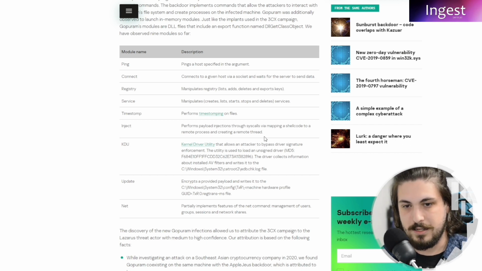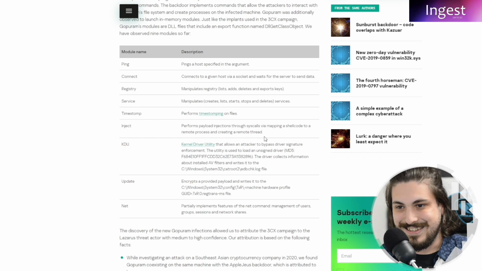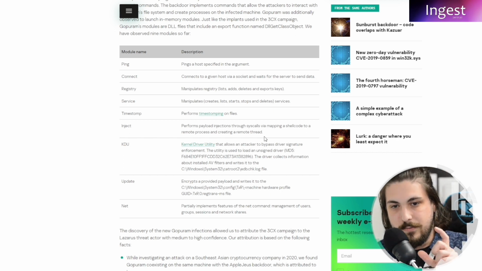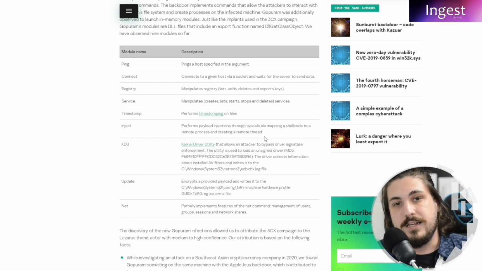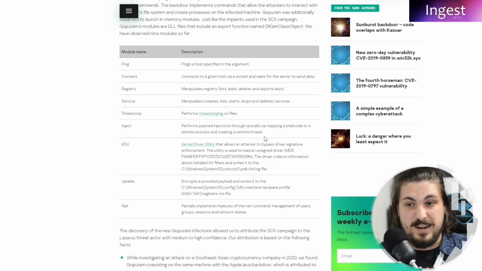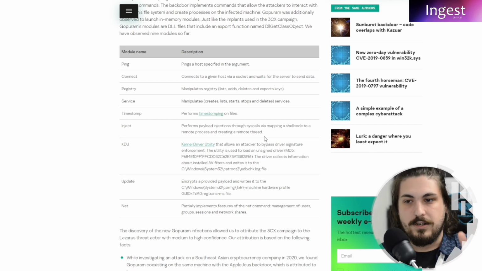Update, encrypt a provided payload and write it to the said place that we now know as the TxRLoader area with the hardware profile GUID. Net, particularly implementing features of the net command: management of users, groups, sessions, and network shares. And one that I've glossed over but wanted to leave last is service. Manipulate: create, list, start, stop, and delete services. This is huge. This means that they can essentially stop any active protection that you might be using from a third party that's scheduled to continue running on this computer. We're just going to stop it. So there goes your active protection.